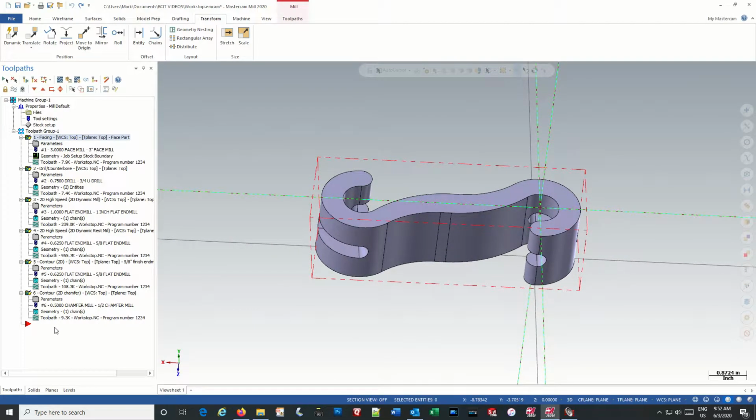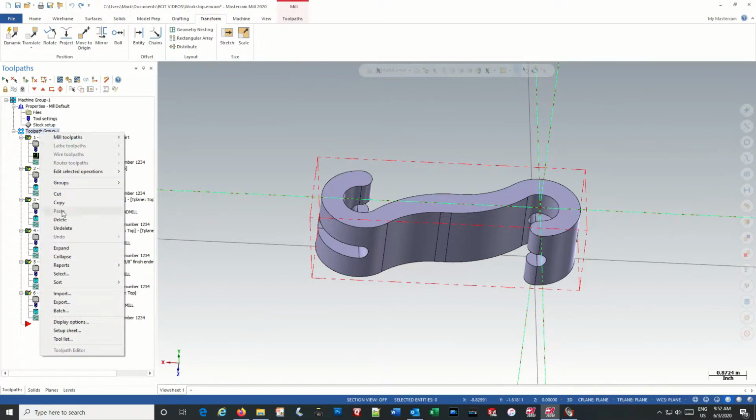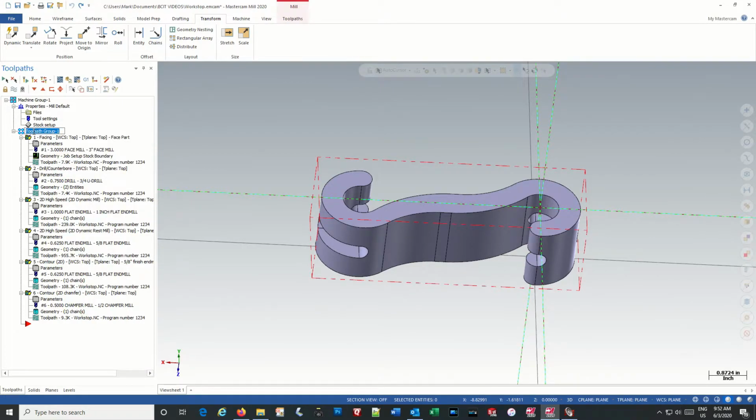Okay, so what we have to do now is to create a new tool group. So it'll be on this side. So if you click on this previous toolpath group, we can maybe rename that one. Click on it once. Call this op 1 and finish profile. Spell it right.